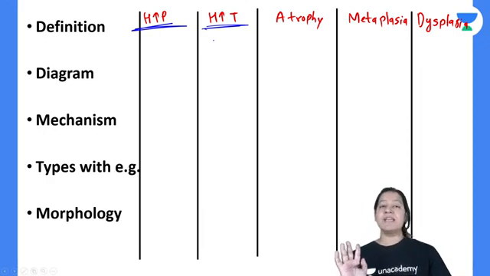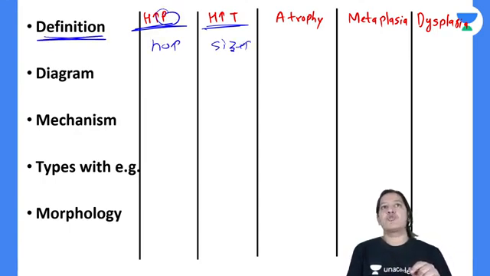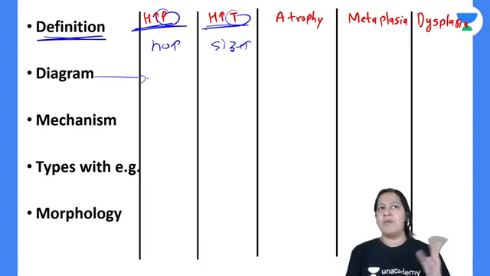So in your university exam, you have to write under these headings only. Write the definition. Here the definition is: increase in number is plasia, and increase in size is trophy. Never get confused. Diagram, you can draw it.